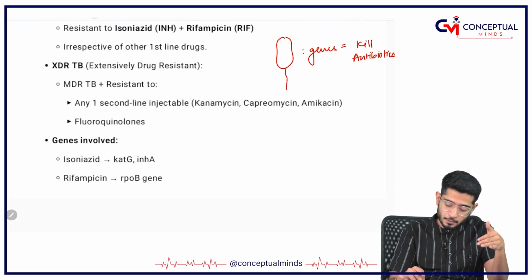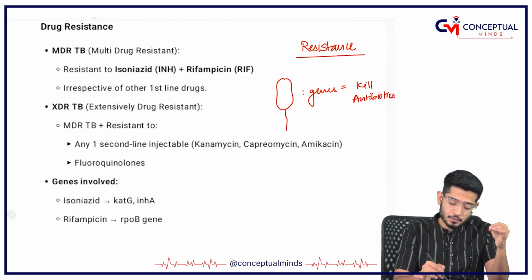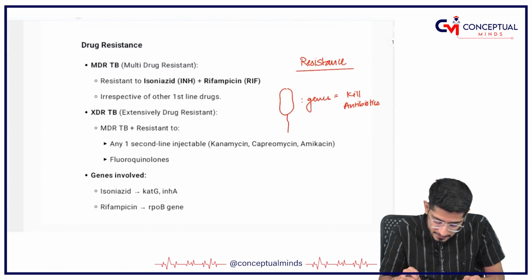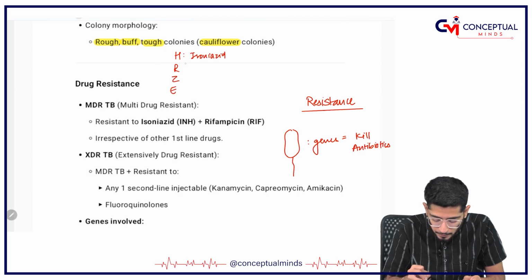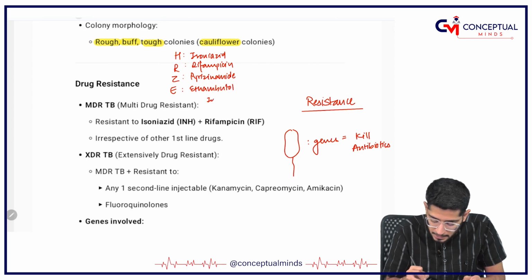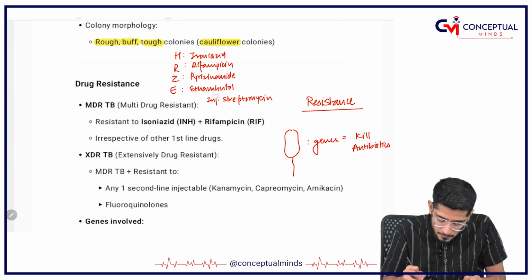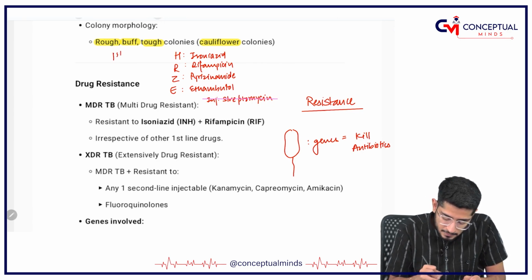So let me tell you, first of all we should know the names of the drugs. So what are the drugs? Remember, the first line drugs are HRZE: isoniazid, rifampicin, pyrazinamide, ethambutol. Initially injection streptomycin was also given, but now it is not given. These are the first line drugs.